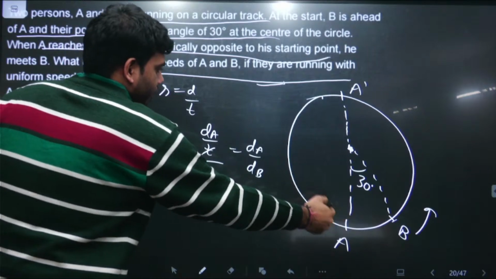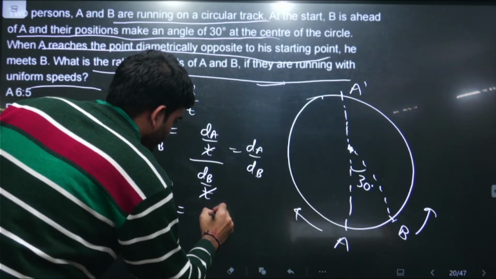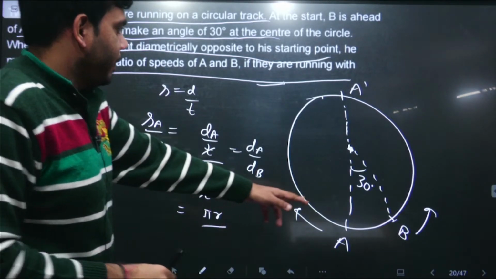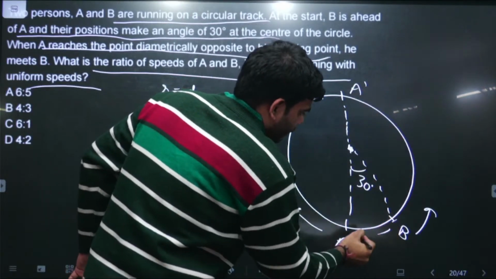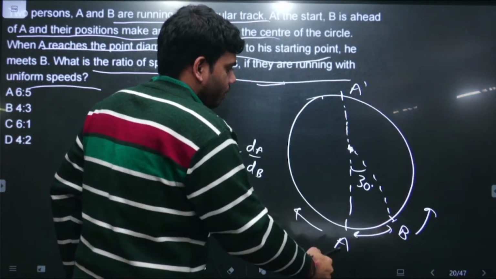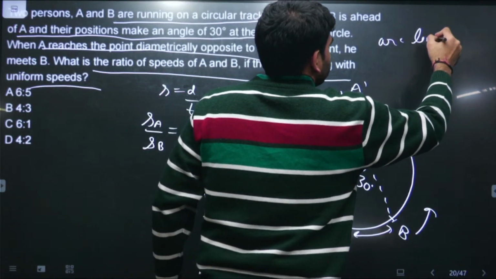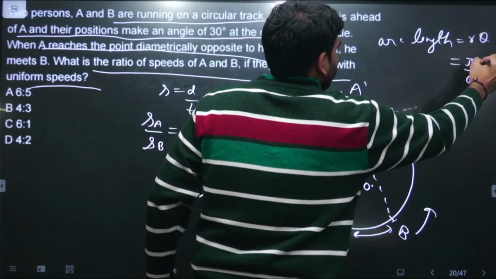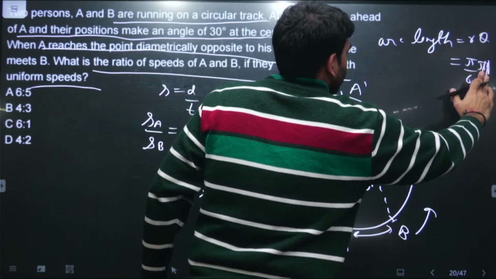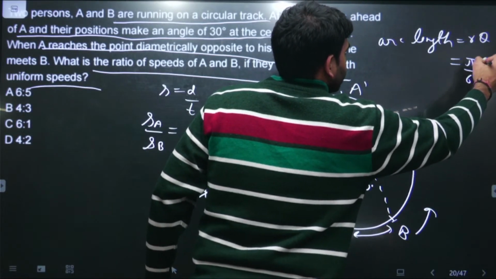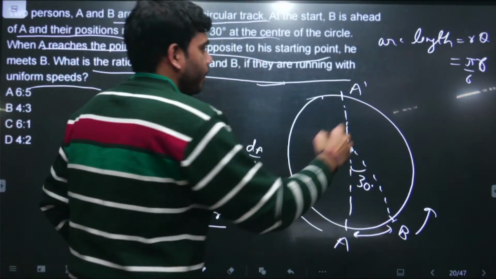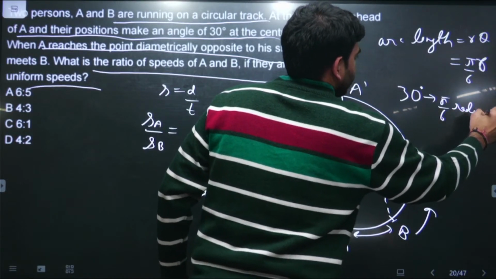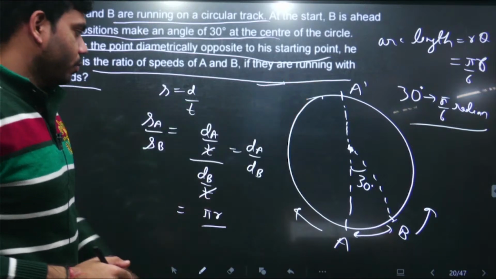The distance that A is covering is half of the circumference. And the distance B is covering is this arc length minus this arc length, and we had discussed this earlier. Arc length is equal to r into theta, and here theta is pi by 6, since 30 degrees is pi by 6 radian. So the arc length here is pi by 6 into r.